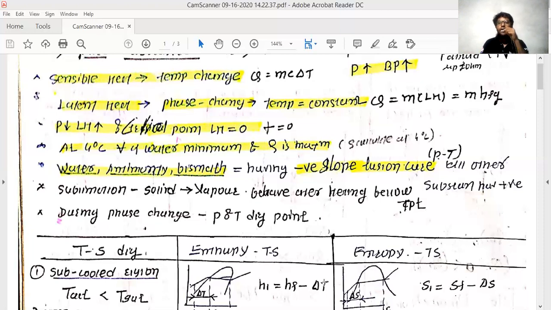And the right side of this is called superheated steam. The point you see at the top of the dome where these two lines connect to each other is nothing but your critical point, where the temperature is 340 degrees Celsius and the pressure is 22.06 megapascal. That is called the supercritical phase.